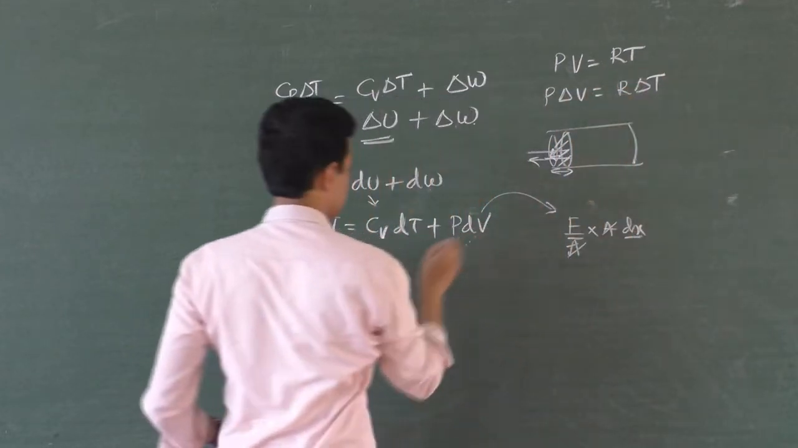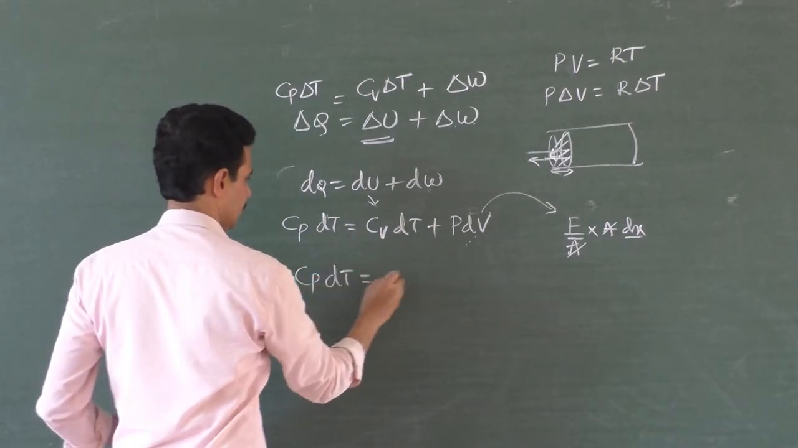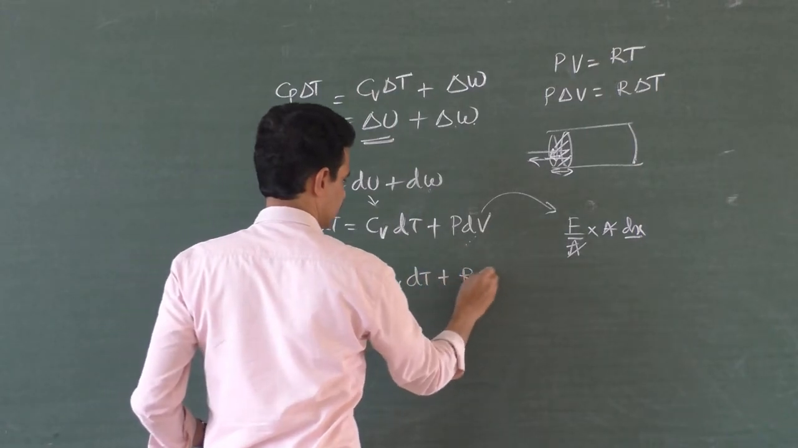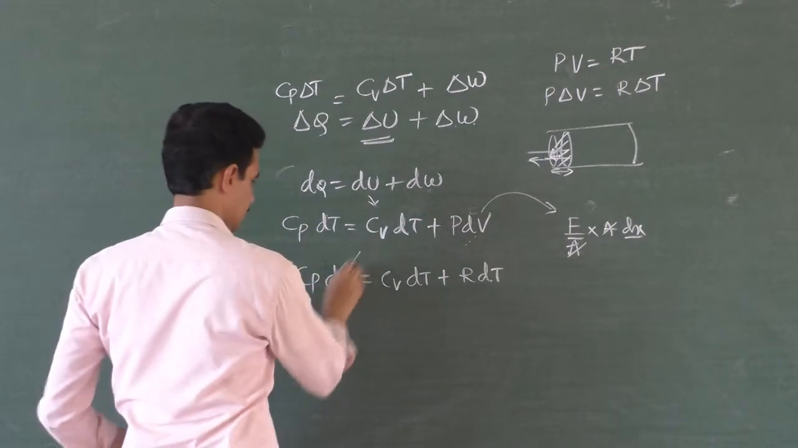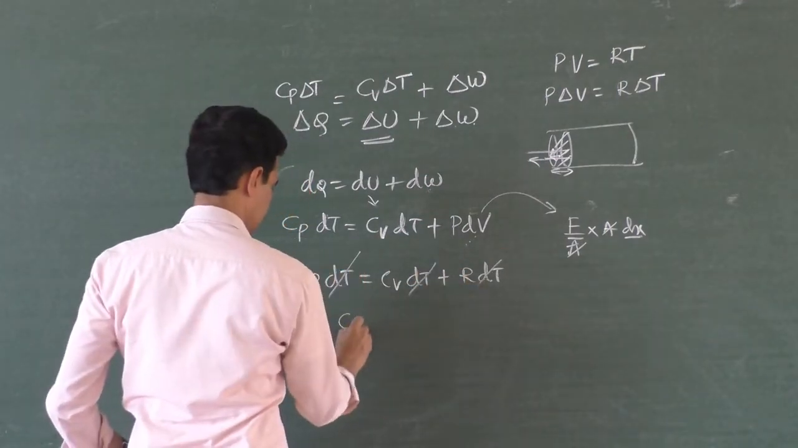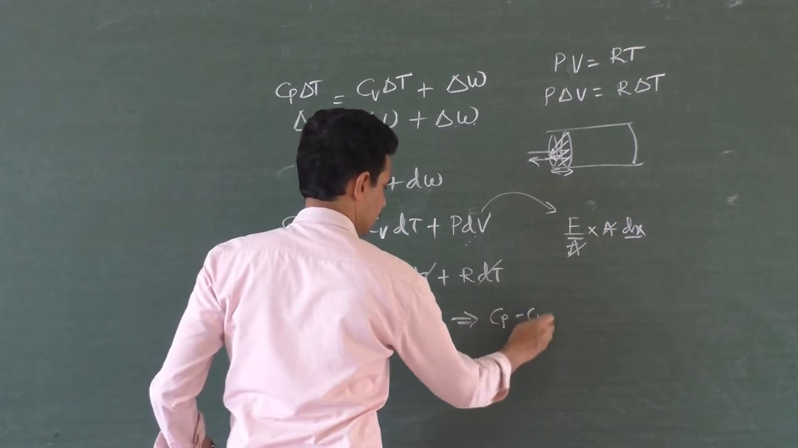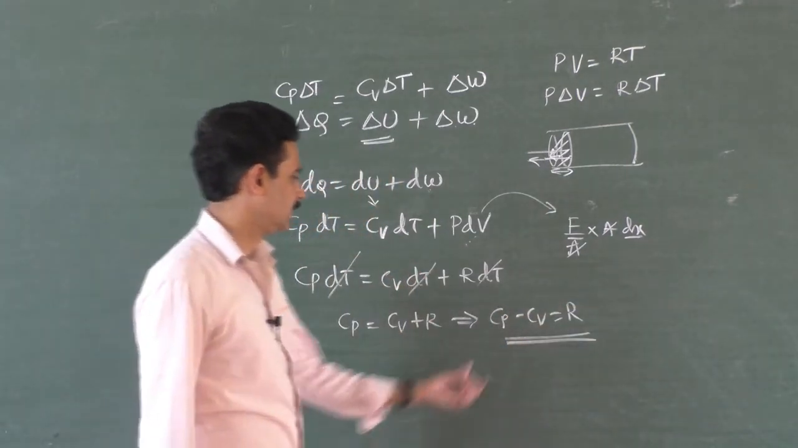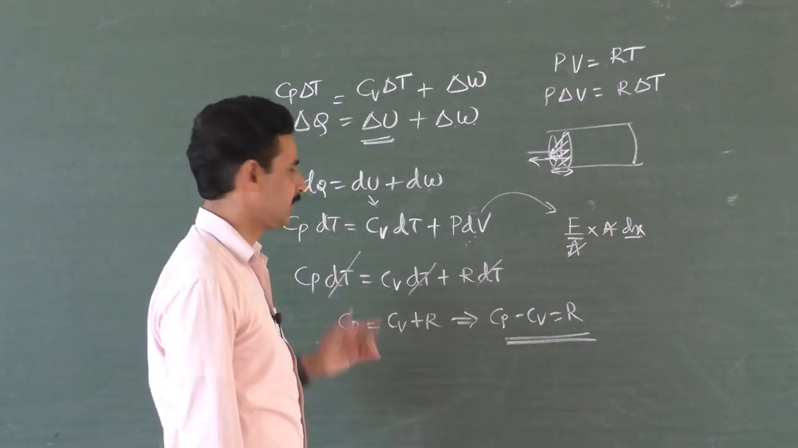So can I replace this P ΔV with R ΔT? Cv dT is equal to... Cp dT is equal to Cv dT plus R dT, right? P dV is equal to R dT, then dT gets cancelled. Cp is equal to Cv plus R, that implies Cp minus Cv is equal to the universal gas constant. So this is called Mayer's equation, right? Of course, this method is very important.